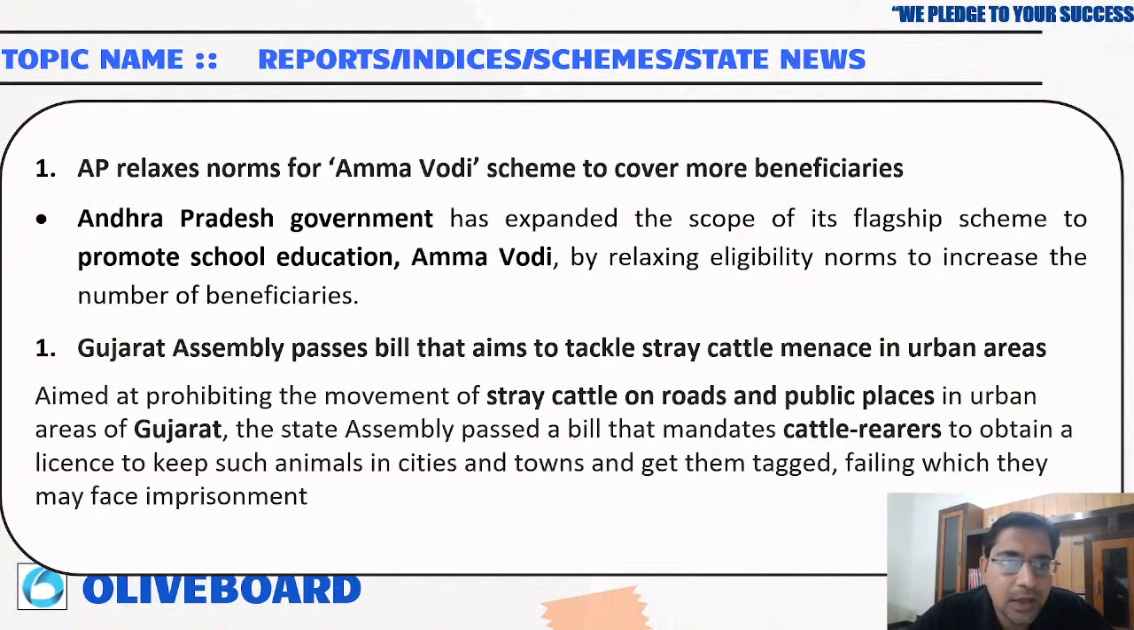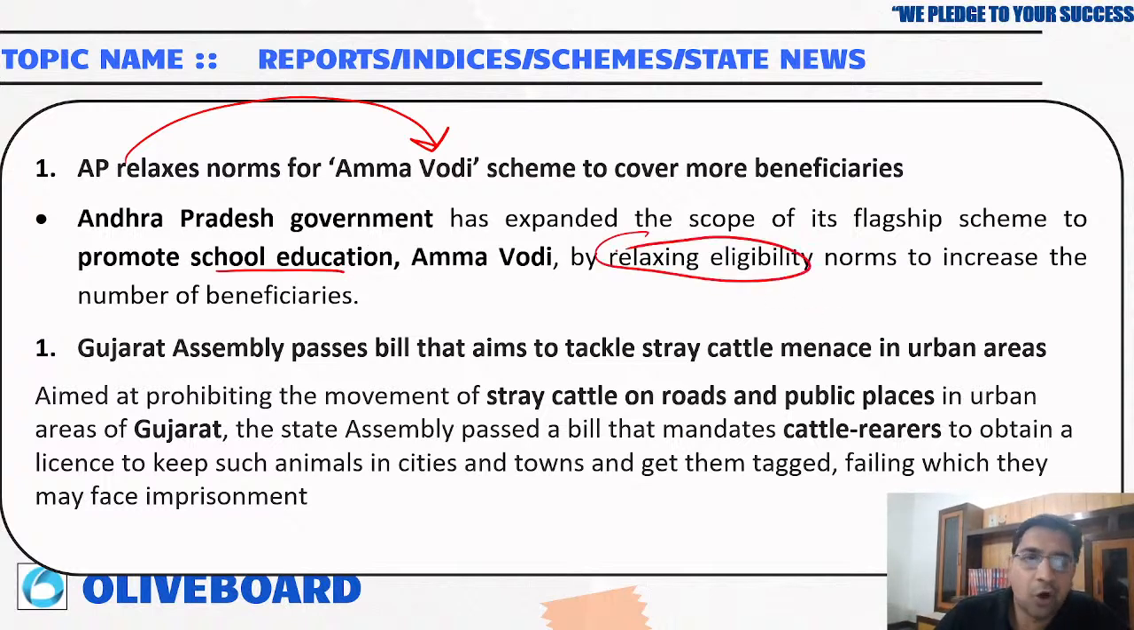Okay. Now, Andhra Pradesh relaxes norms for the Amma Vodi scheme to cover more beneficiaries. Andhra Pradesh has expanded the scope of its flagship scheme to promote school education by relaxing the eligibility norms so that more beneficiaries can benefit.